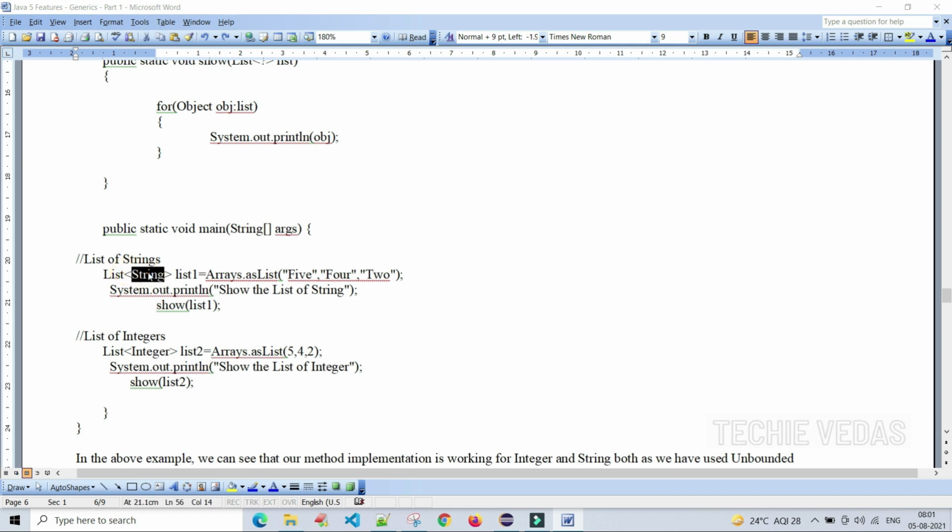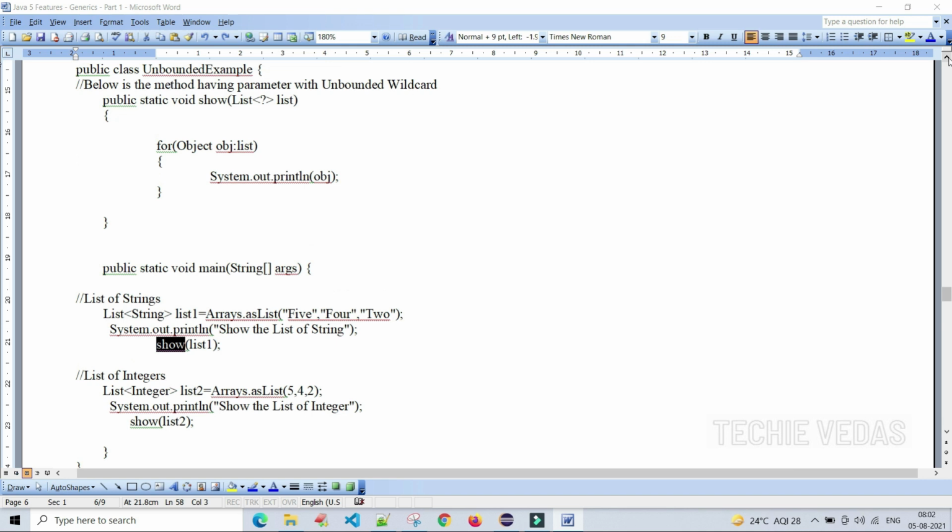We are saying that we will store String objects only, as list 5 4. We are passing it like this, to show the list of strings. When we invoke the show method with list1, the cursor will go to this method and we are passing these three values to the show method parameter. If you do that, it will print all the values completely, like 5, 4 and the other values.